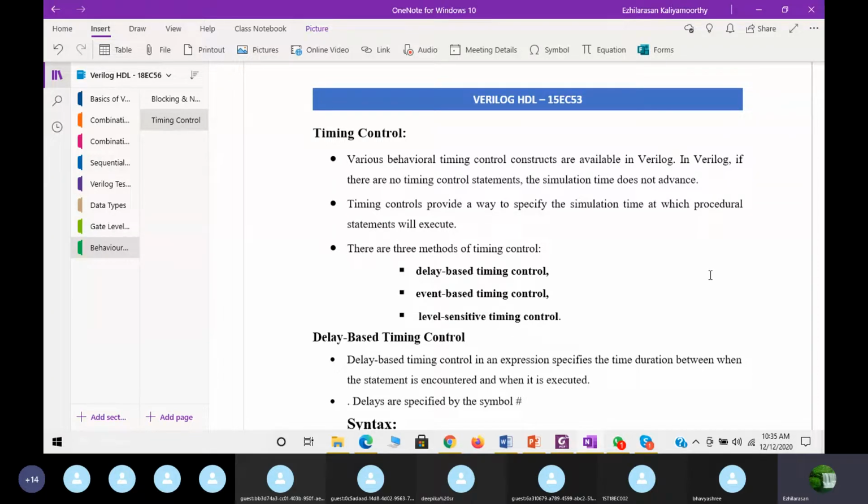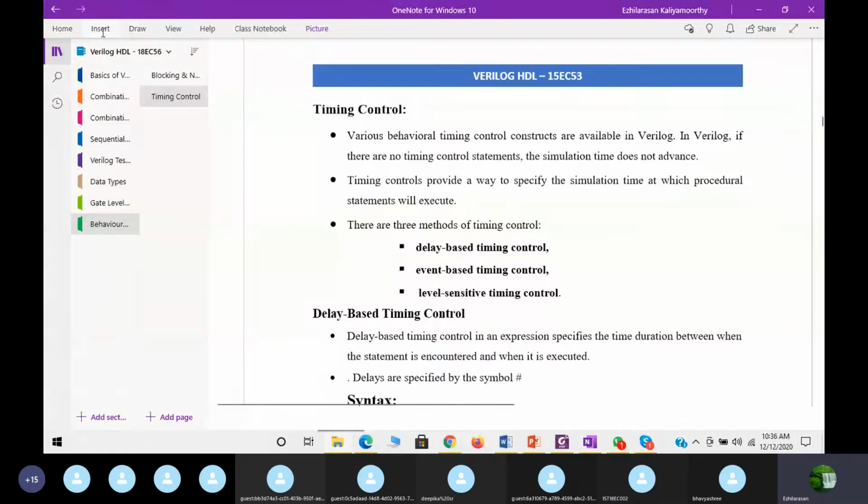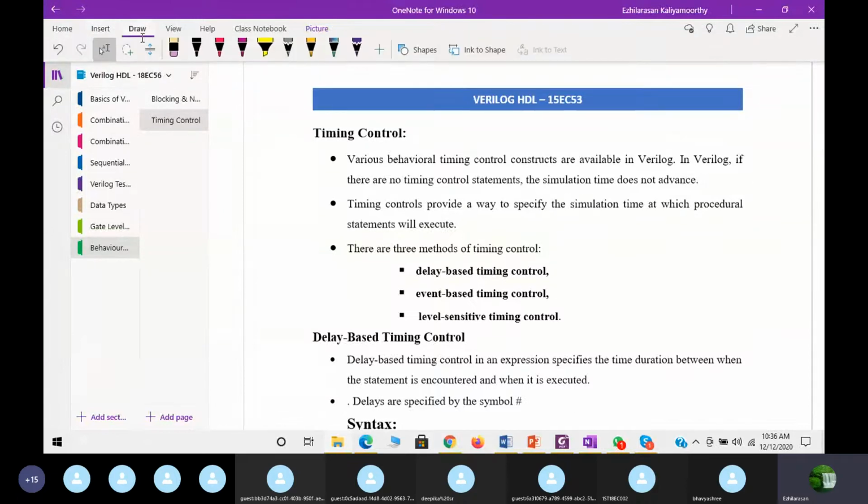We saw how we can denote the blocking statement with the equal symbol. For non-blocking, we use the less than equal to symbol. This is what we studied in the previous classes. So the blocking statement is denoted as equal to, and the non-blocking statement is denoted as less than equal to.